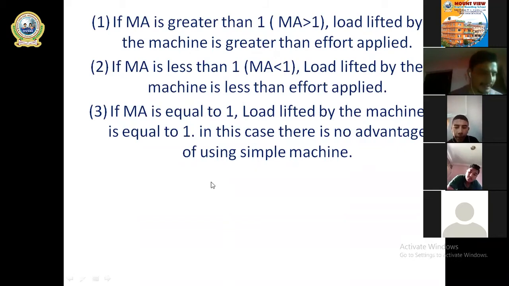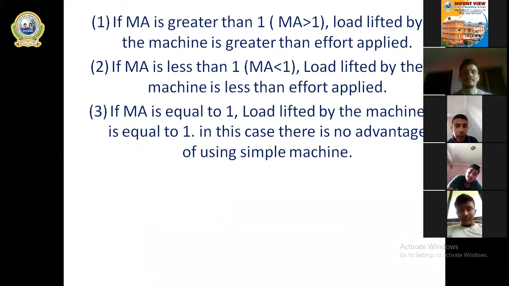So if mechanical advantage is equal to exactly 1, in that case the load lifted by the machine is equal to the effort applied on the machine. That means if you have to lift a 10 Newton load, then you'll have to apply 10 Newton force.